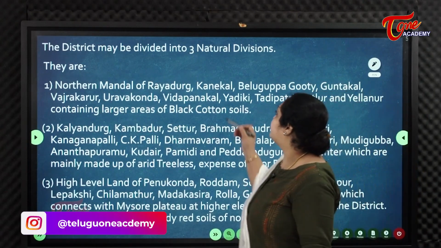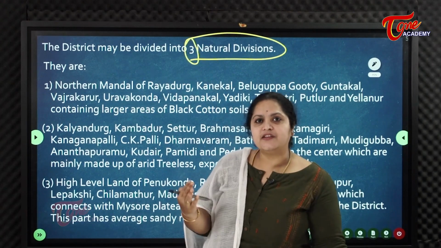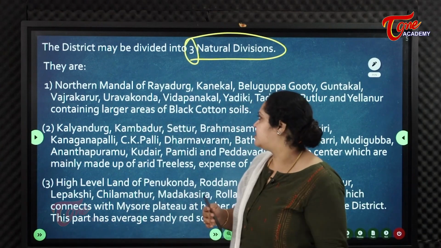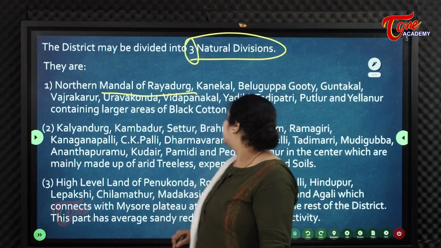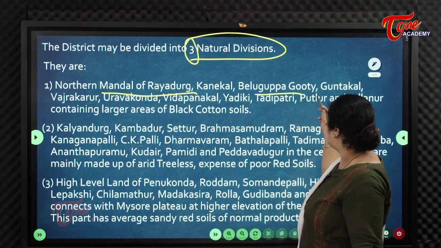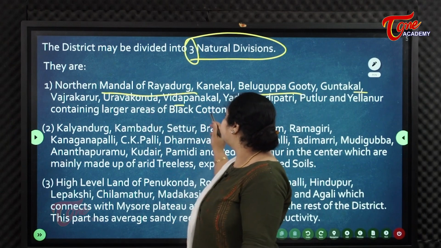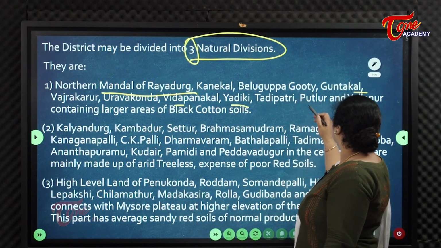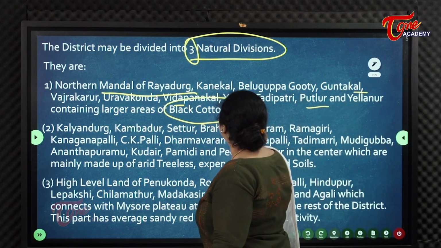So the district may be divided into three natural divisions. If you take the physiology of the district, it can be divided into three natural divisions. They are: one, the northern mandals of Raidurg, Kanekal, Belugappa, Guti, Guntakal, Vajrakarur, Urvakonda, Vidapankal, Yedigi, Tadipatri, Putlur and Yellanur, containing large areas of black cotton soil.